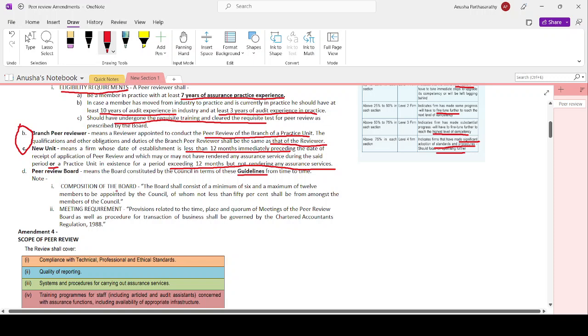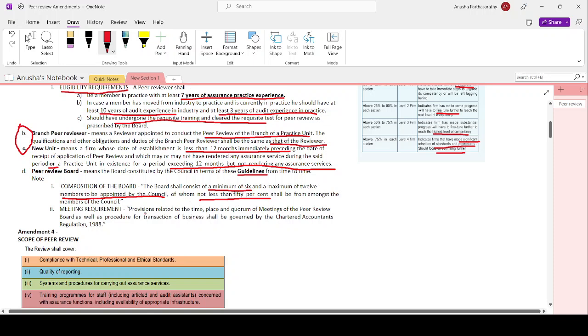One is with respect to the composition of the board. It states that the board shall consist of a minimum of 6 and a maximum of 12 members to be appointed by the council, of whom not less than 50% shall be from amongst the members of the council. These numbers are changed now. So minimum of 6, maximum of 12.